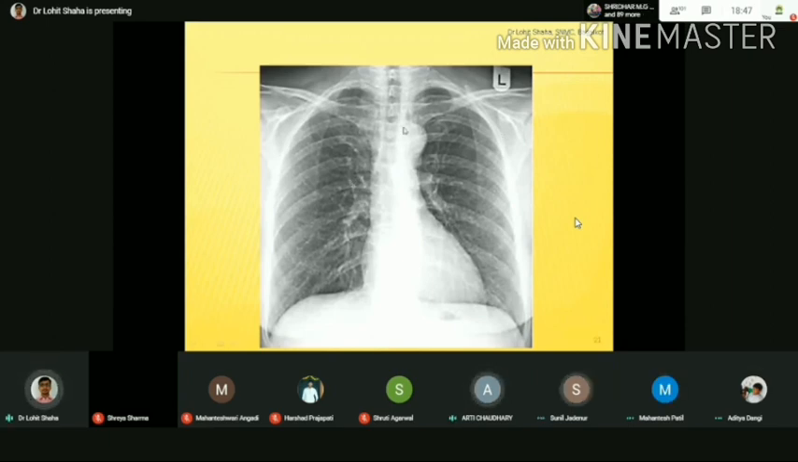Okay, let me explain. See here, this is an overexposed X-ray. We call it an overexposed X-ray. So because of that, it looks like fibrosis. It is not so. You can see here, compare the things over here. Both the lobes, apical region, look similar. Here also it is similar.